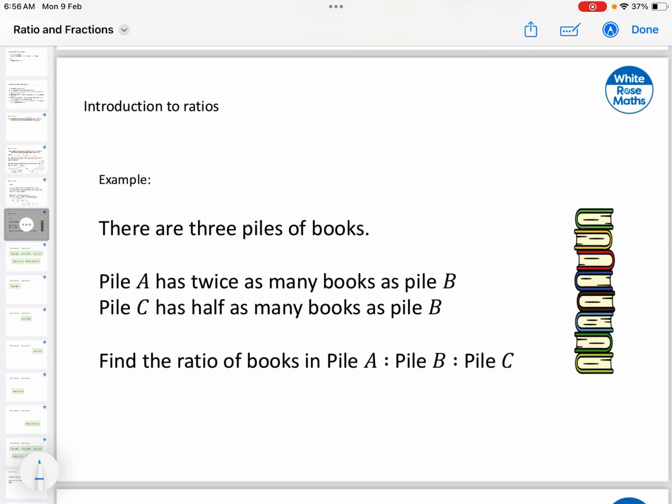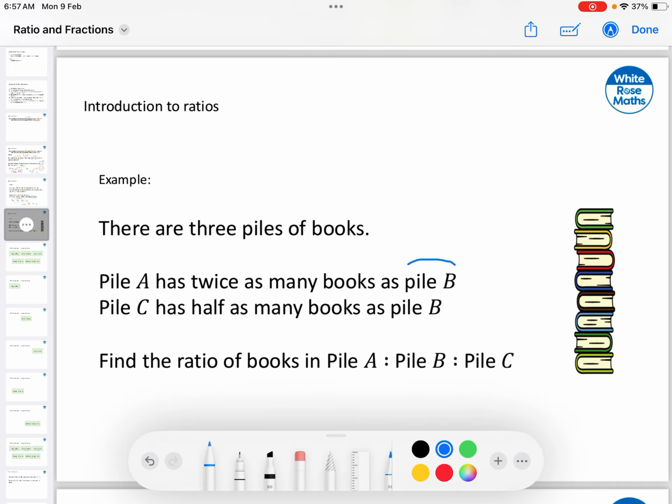Take a look at the next one. We have a group of books, and we can divide those books in pile A, B, and C. Now take a look at the comparison between the piles. We know that there is a certain amount of books in A, and that amount is twice the amount we have in pile B. And then finally we have pile C, and pile C has half as many books as we have in pile B. So the idea will be to rewrite this as a ratio.